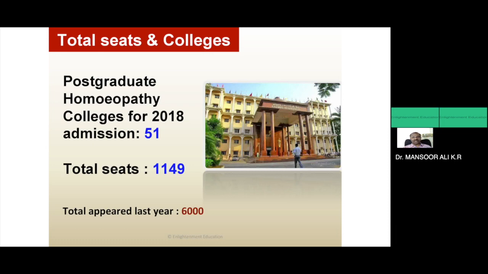And the total seats for the PG admission, 1,149 only. The total appeared last year, in 2017, for the AIAPGET are nearly 6,000. This year we are expecting nearly 10,000 people for the AIAPGET examination. But remember, the seats are only 1,149. Now you got the point, the need of the preparation.